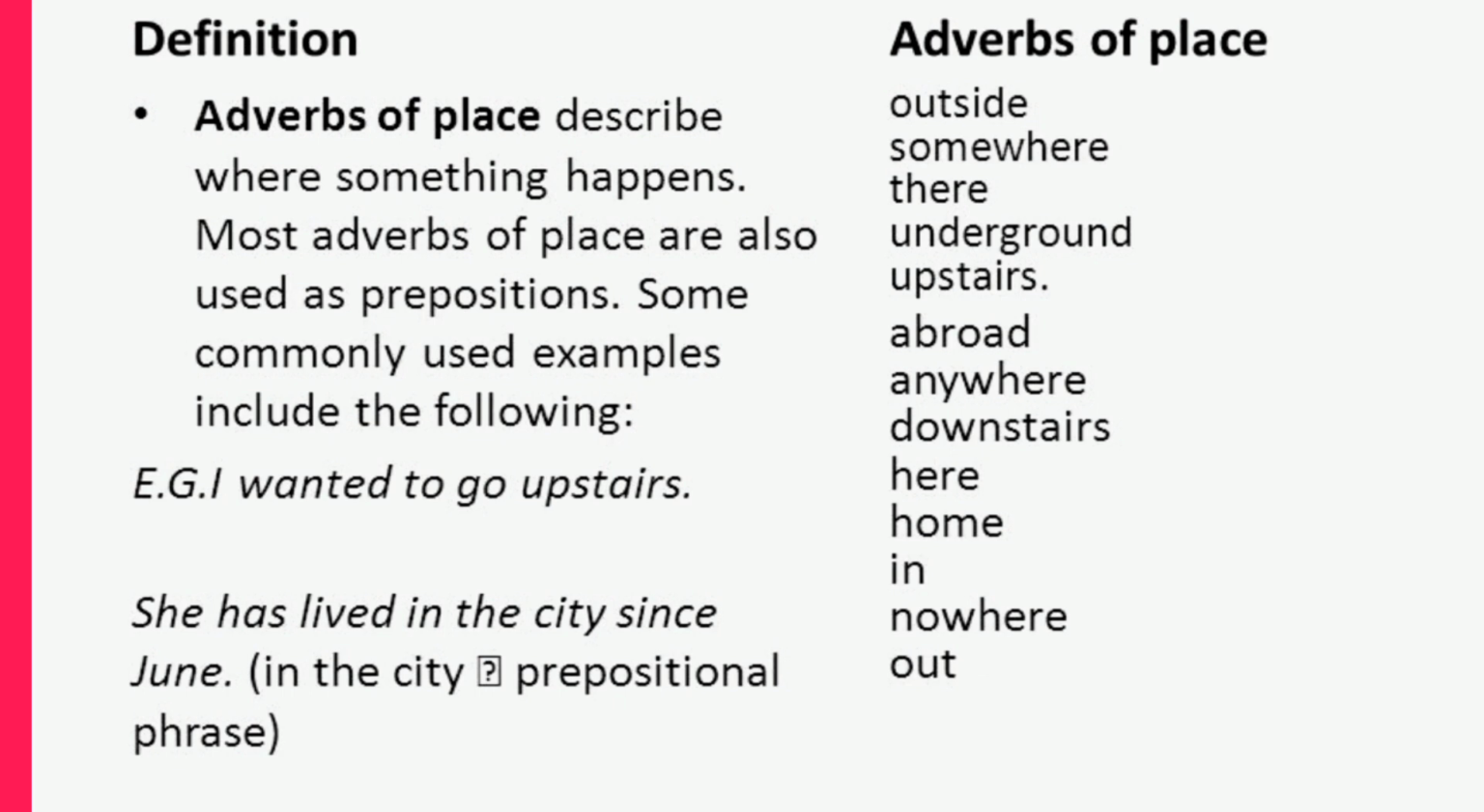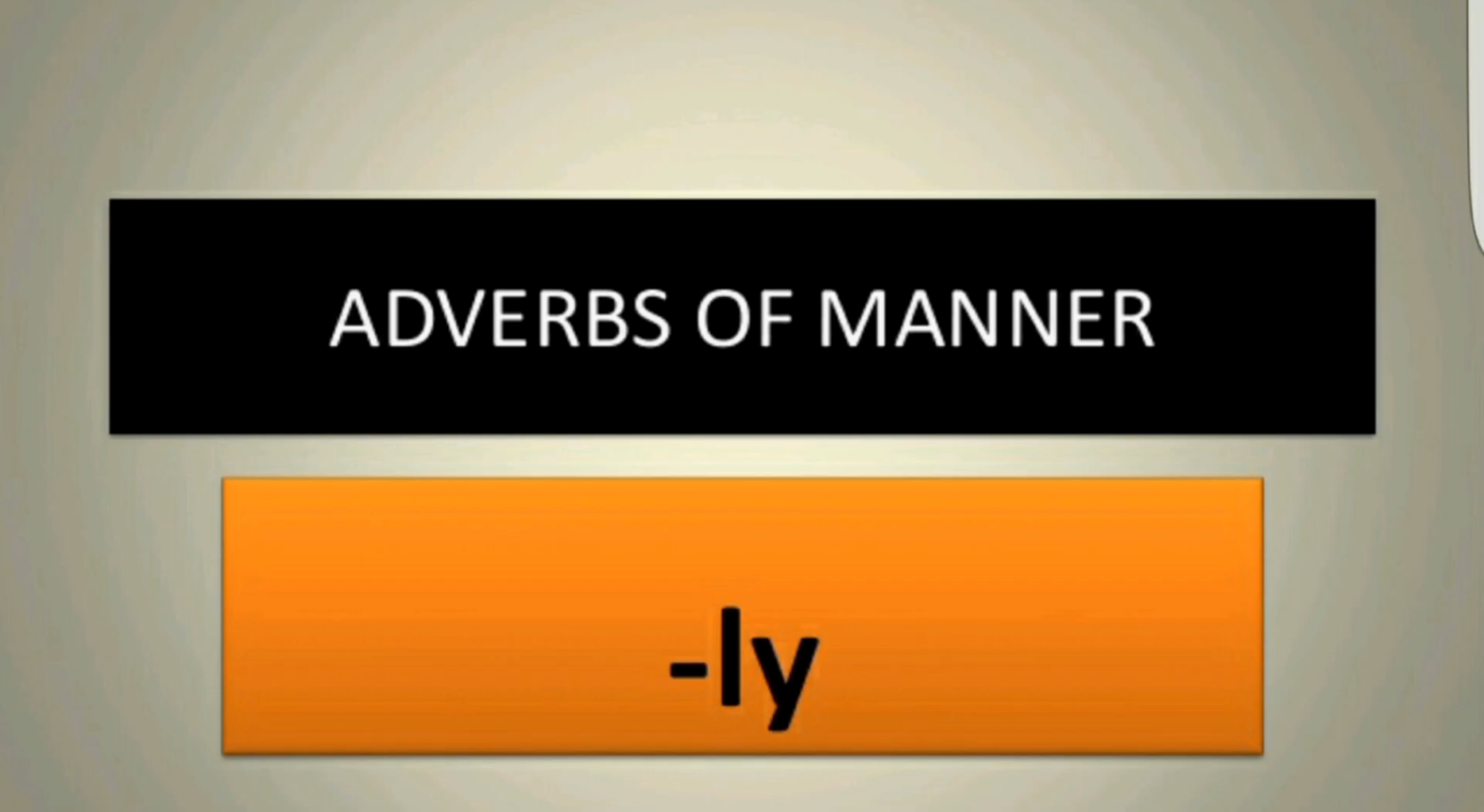Other examples of adverbs of place include outside, somewhere, there, underground, upstairs, abroad, anywhere, downstairs, here, home, in, nowhere, and out. Run right along as we go over to adverbs of manner.